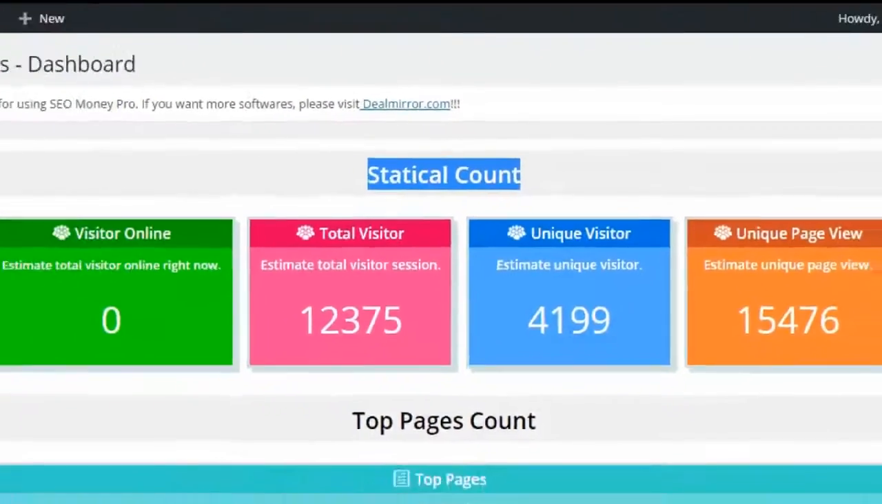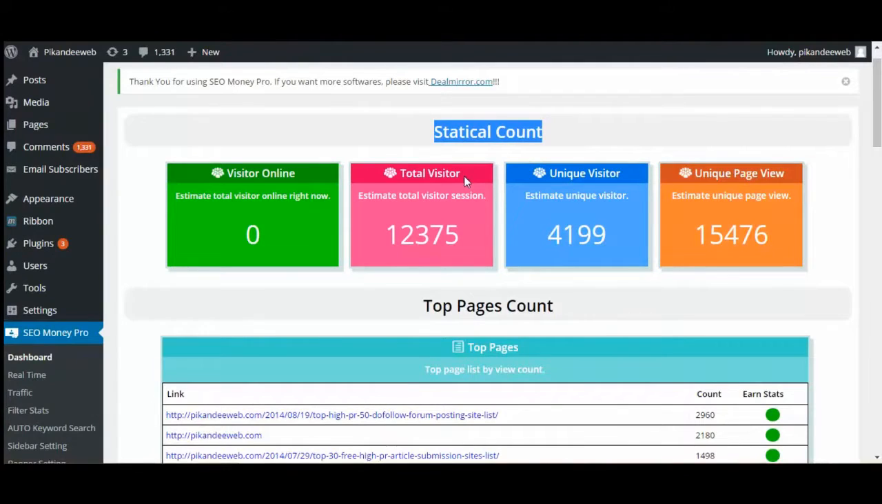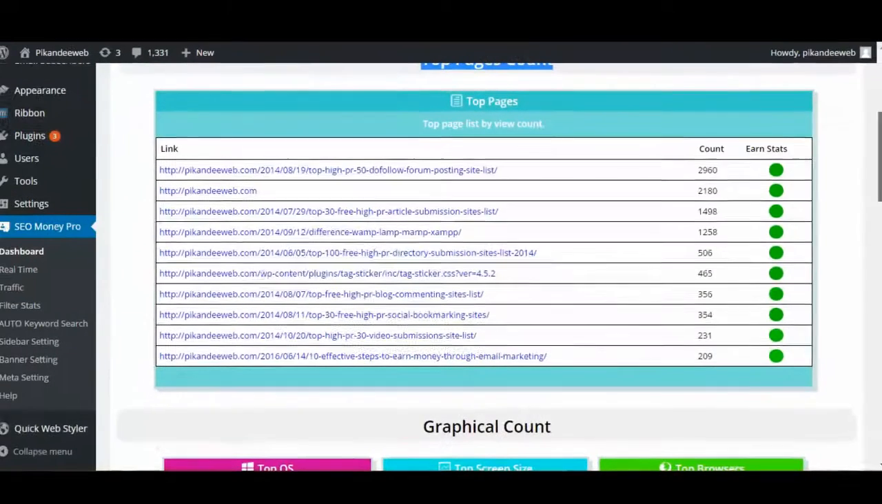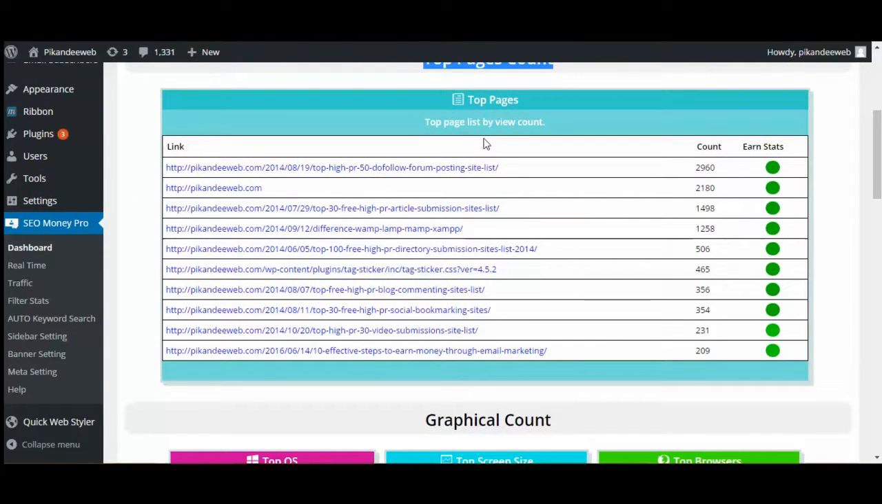The first step is the statistical count. You have to see the statistics: online visitors, the total visitors, the unique visitors, and the unique page views. The second option is the top page count, the top page list by view count.